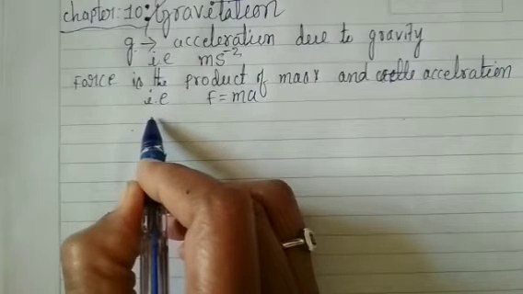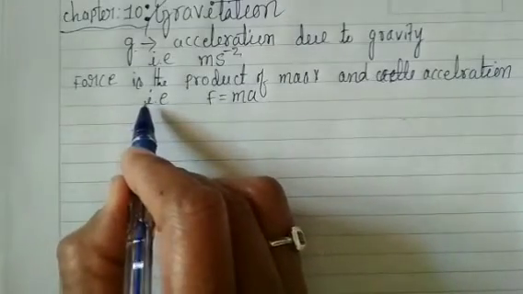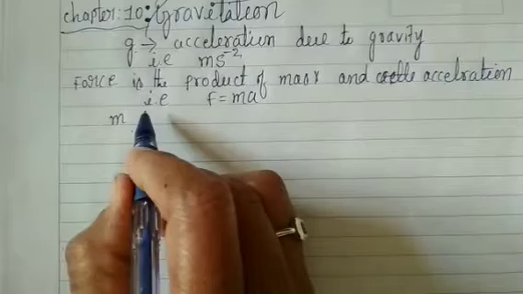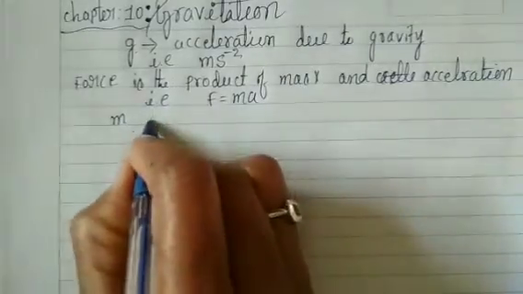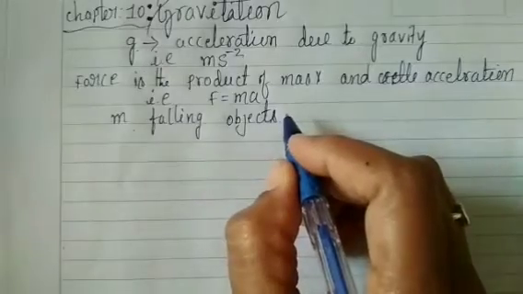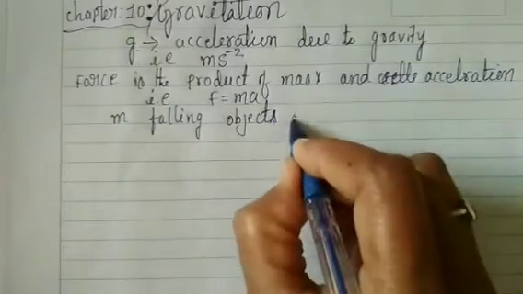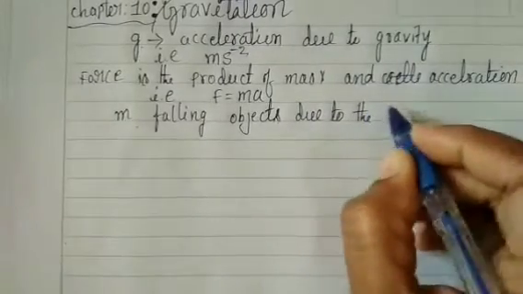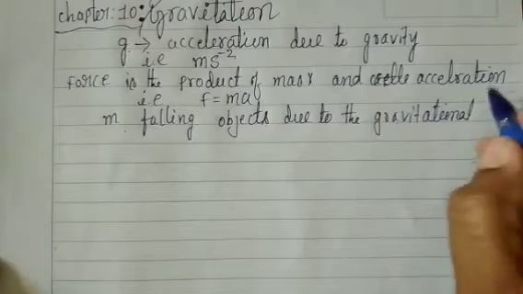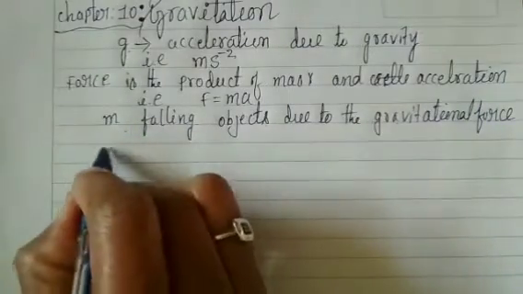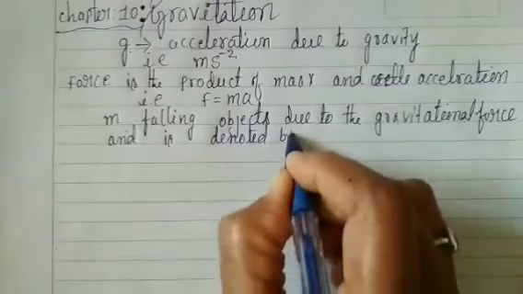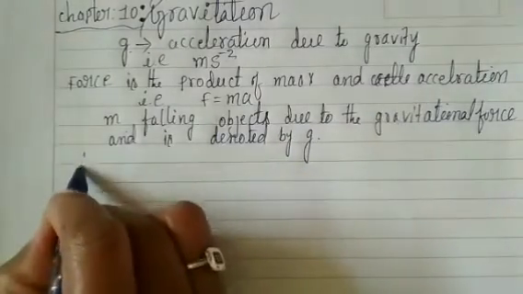So, we already know that there is acceleration involved in falling objects, due to the gravitational force, and it is denoted by g.